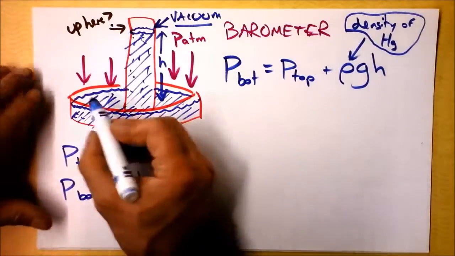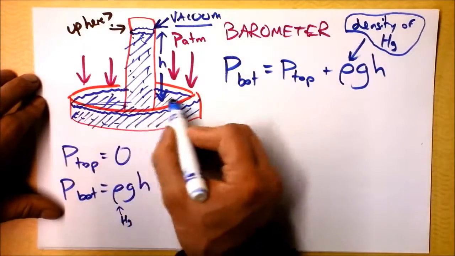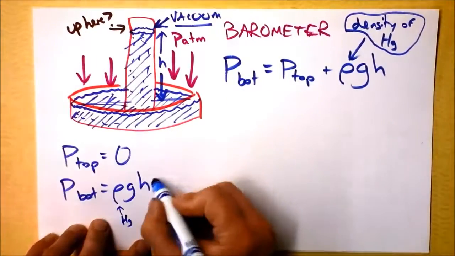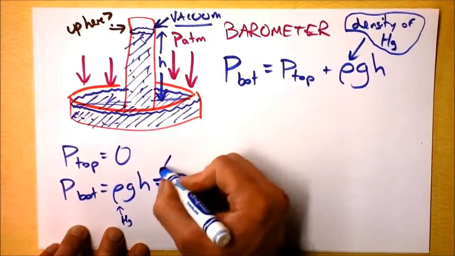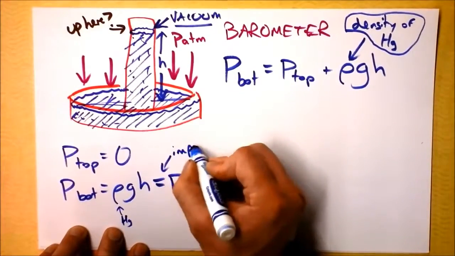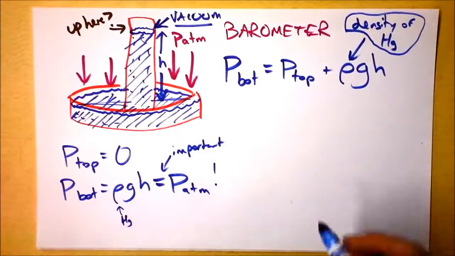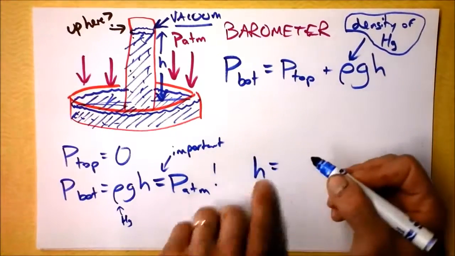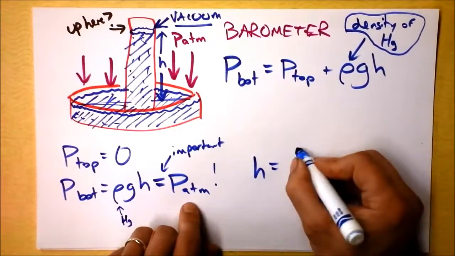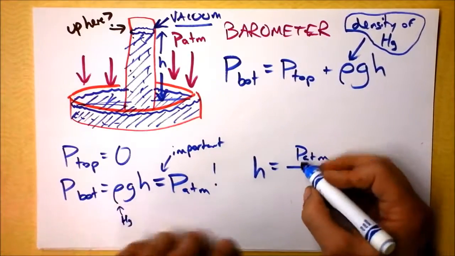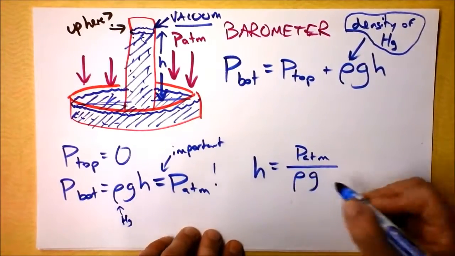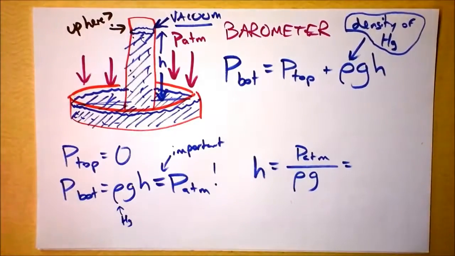Wait a second. If this is the bottom here, and it's open to the atmosphere, the pressure at the bottom is also equal to the pressure of the atmosphere. And this is an important equal sign. So I'm arguing that we can then solve for h. The height of the mercury is going to be atmospheric pressure divided by rho times baby g.